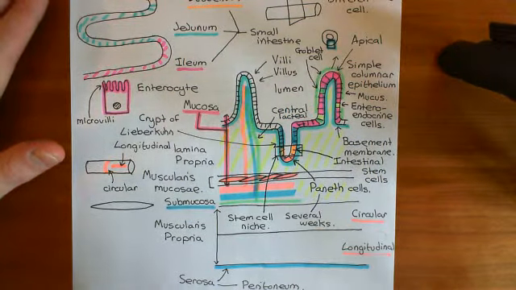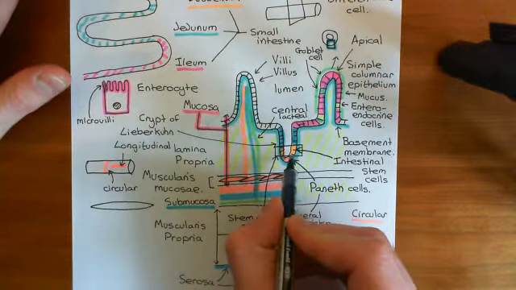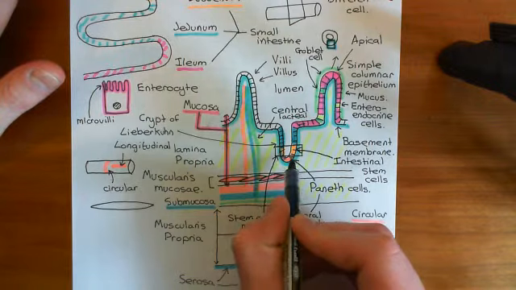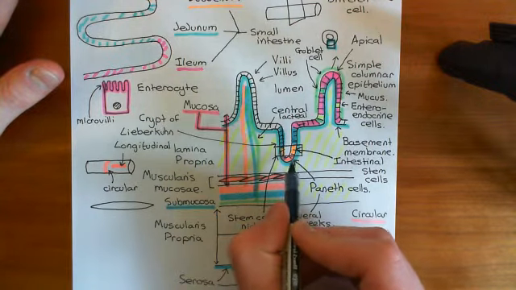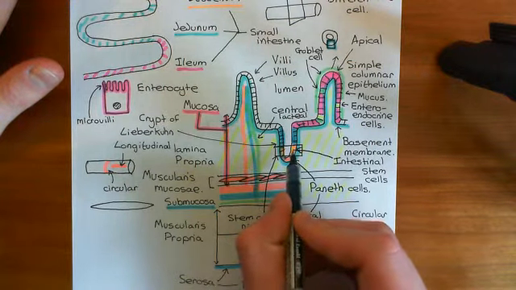Well, there are many things that are special about this stem cell niche, but we are going to talk about one of them. And one of the things that is special about this location is that you are very close to the Paneth cells, which are located just beneath you. And these Paneth cells are going to be secreting special signaling molecules which tell the cells to remain stem cells.